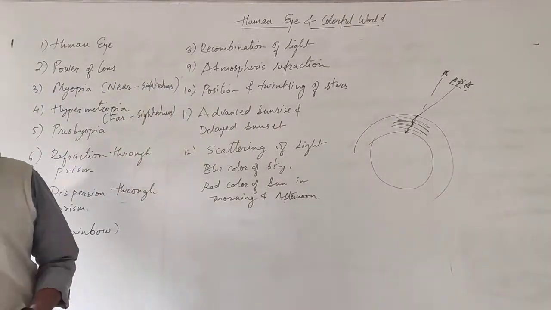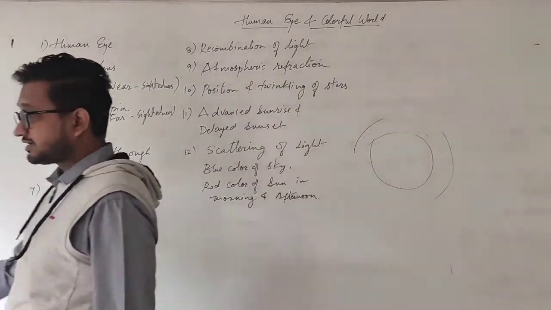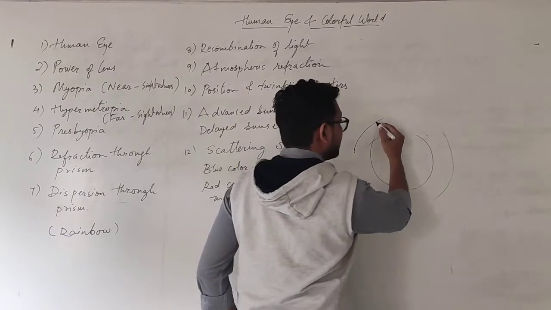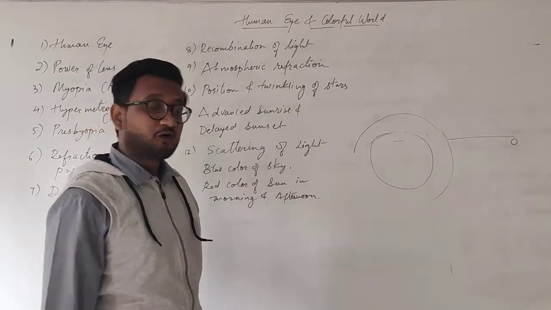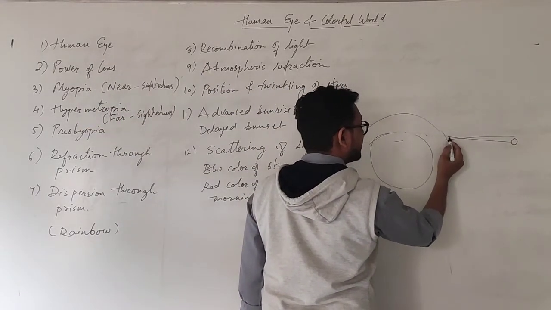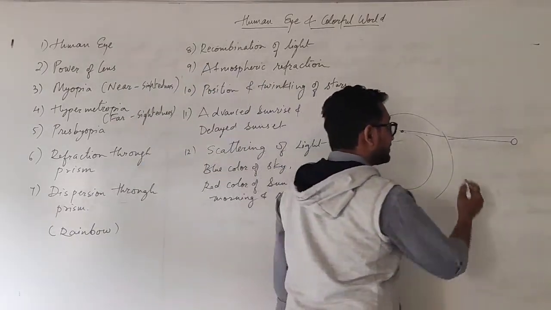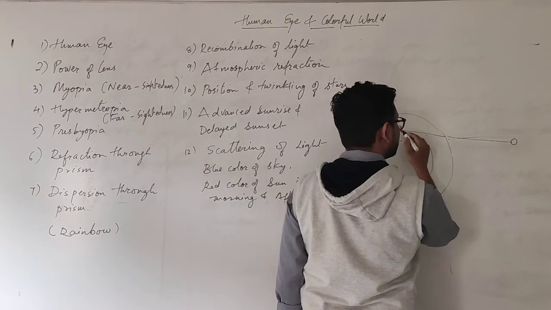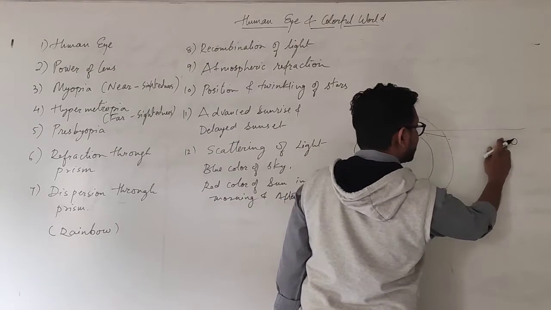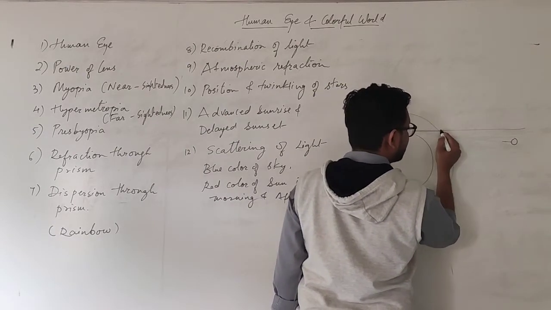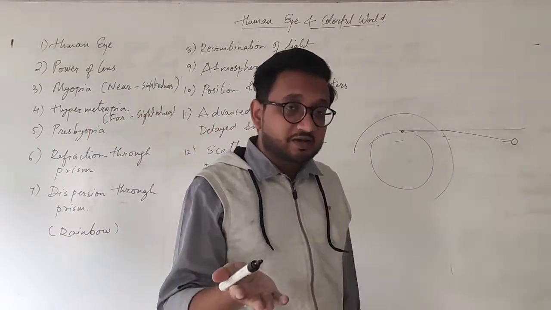The next is advanced sunrise and delayed sunset. Once again, atmospheric refraction comes into play. We observe this as our earth, and when the sun rises from a particular point, let's say that the sun rises from this side over here. Even though it is before the horizon, the ray of light still bends a little bit and reaches us because of the atmospheric refraction, and just before it reaches the horizon we see the sun rising. We see the sun to be rising.